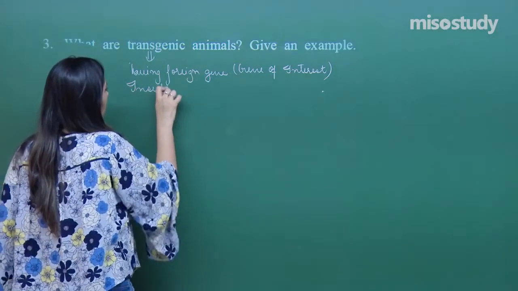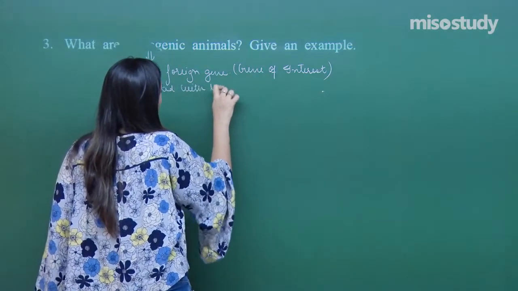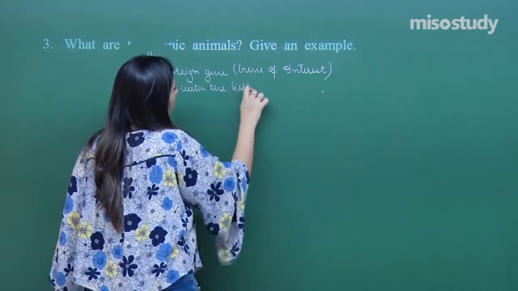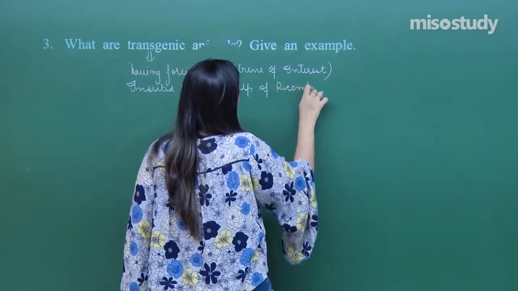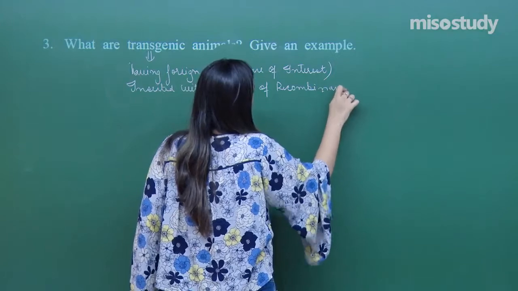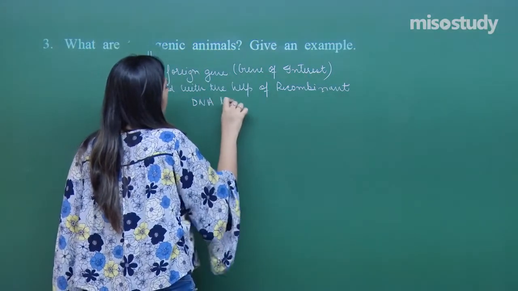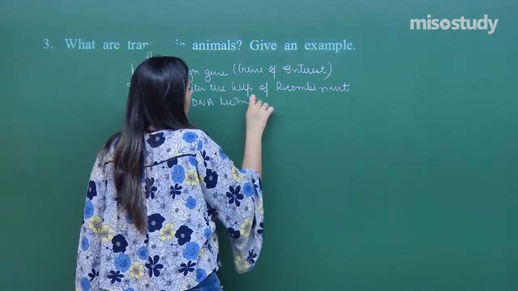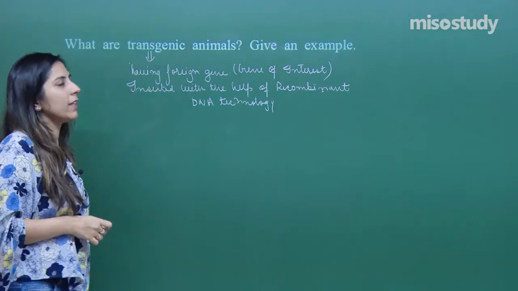Inserted with the help of recombinant DNA technology. Now, give an example.